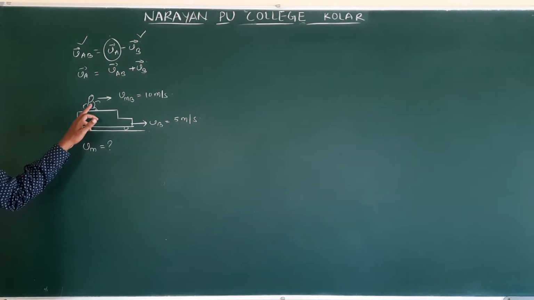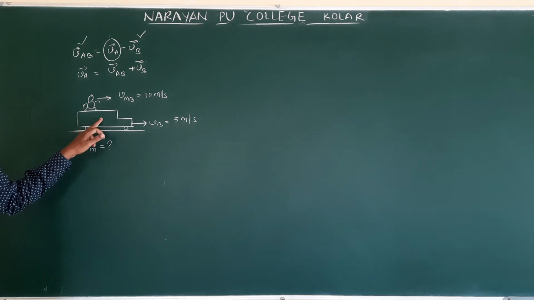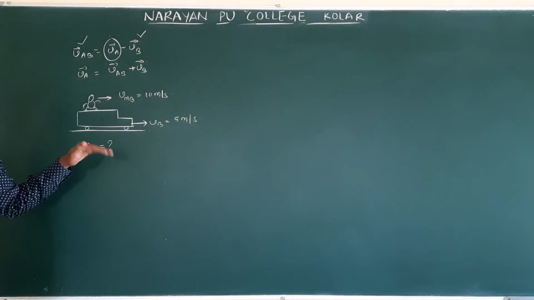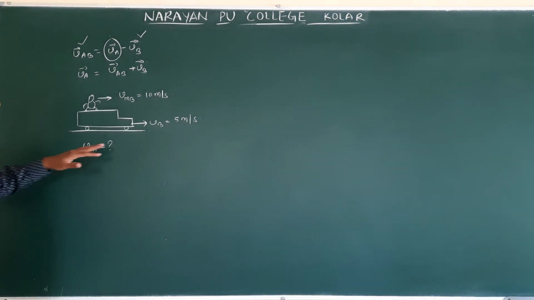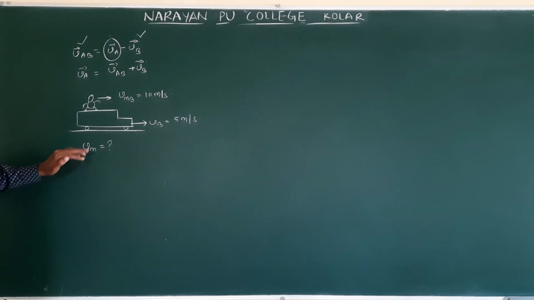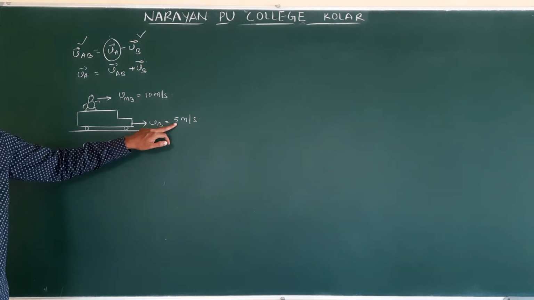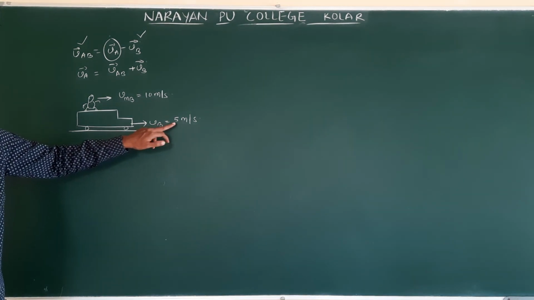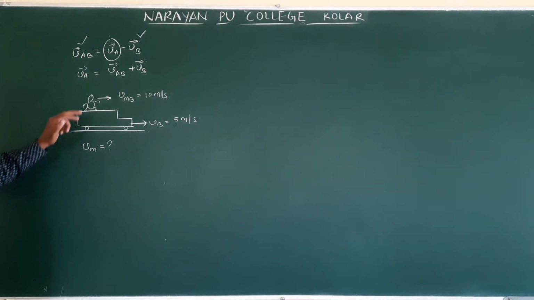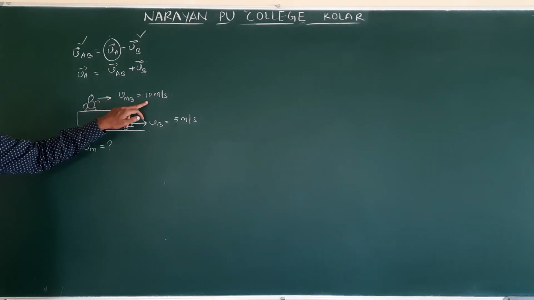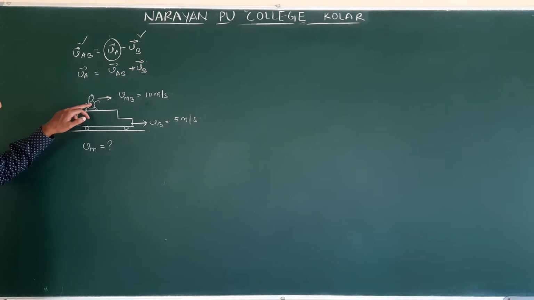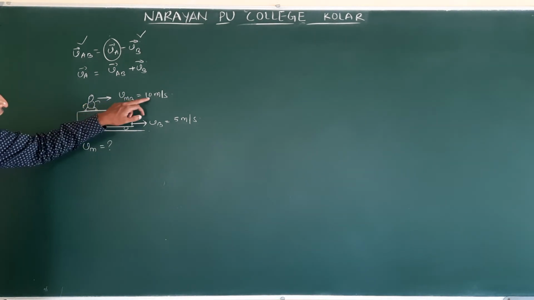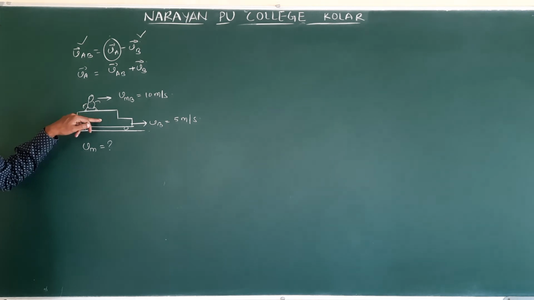With what velocity is this person moving in the bus? See, it is very interesting here. The bus is moving with respect to ground. A person who is standing outside feels that the bus is moving with 5 meters per second. Understand? But we do not feel the person is moving with 10 meters per second. Clear? The reason is this person is moving with 10 meters per second inside the bus. Clear? Understand?